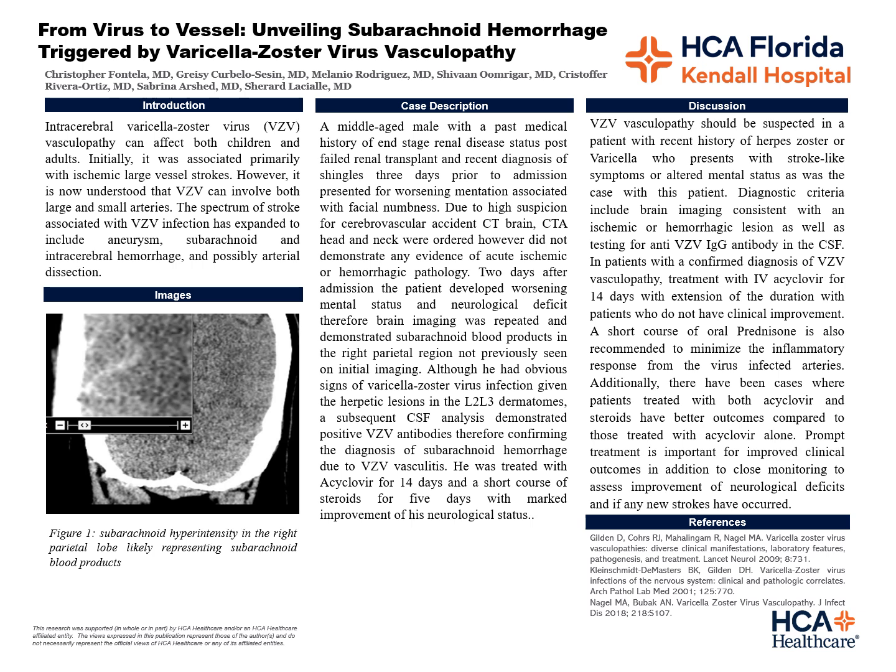Two days after admission, the patient developed worsening mental status and worsening neurological deficits. Therefore, all brain imaging was repeated, and CT brain now demonstrated subarachnoid blood products in the right parietal region that was not previously seen on imaging. If you refer to figure 1, they describe a subarachnoid hyperintensity in the right parietal lobe, likely representing the blood products that was mentioned.